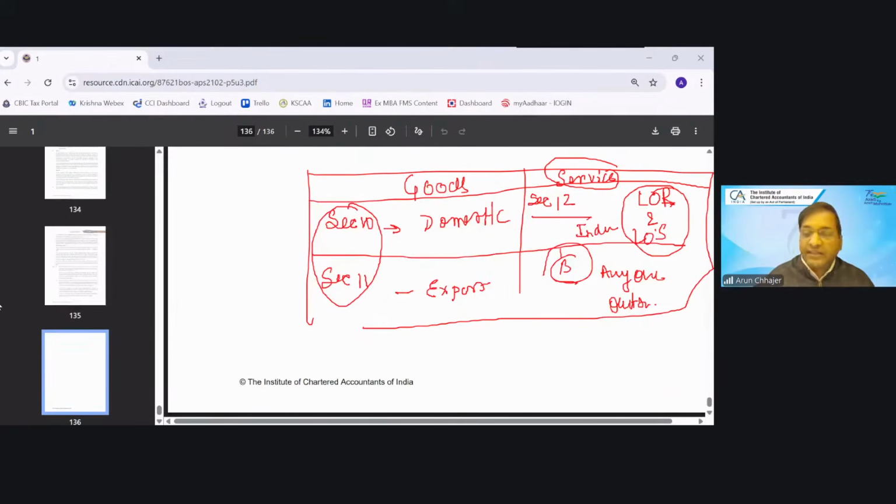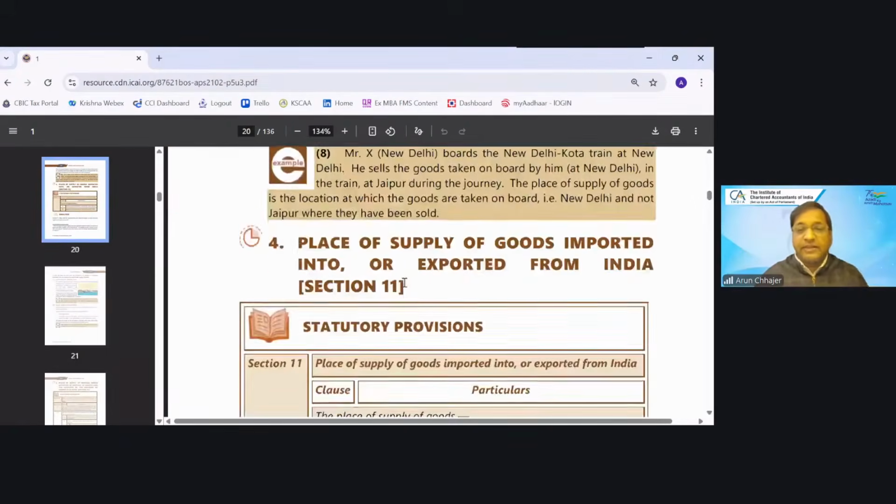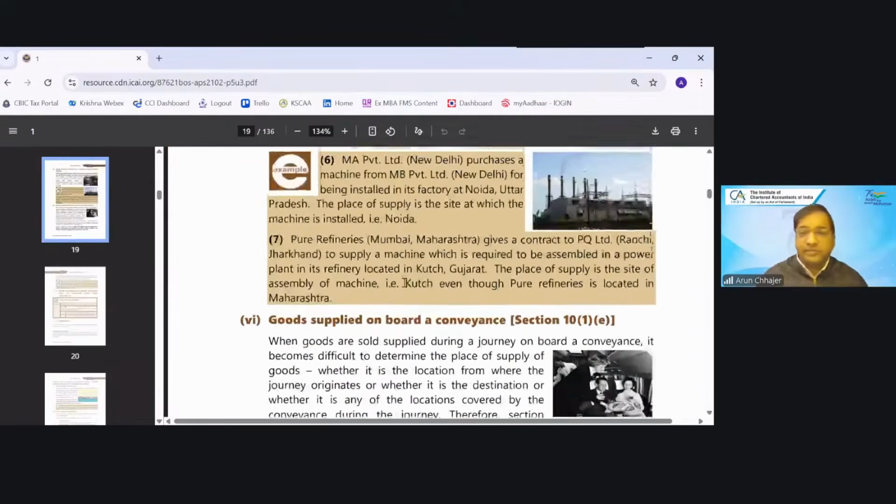So by this, we will start our discussion. I am not going into the initial part, which talks about the location of recipient or location of supplier or something like that.